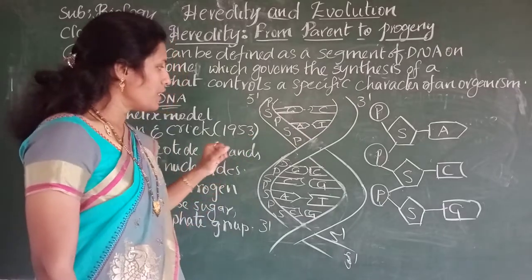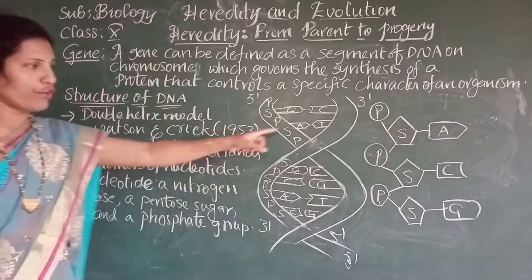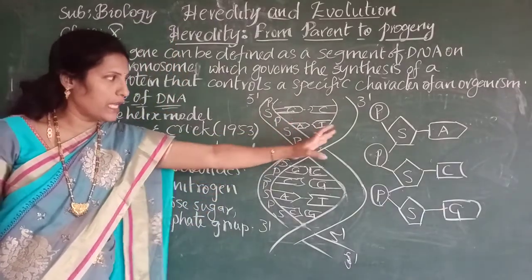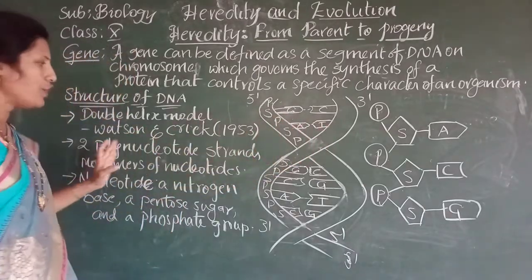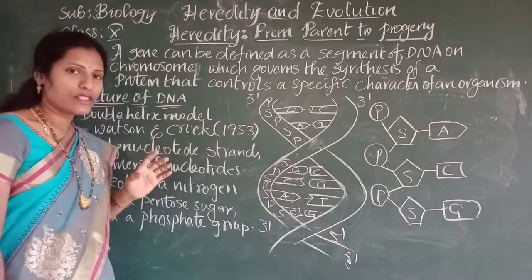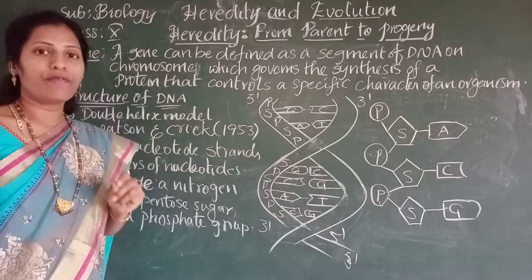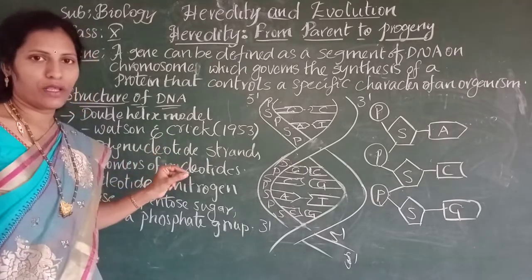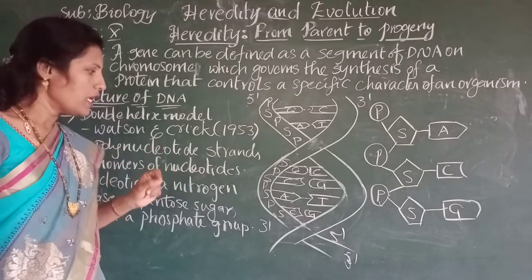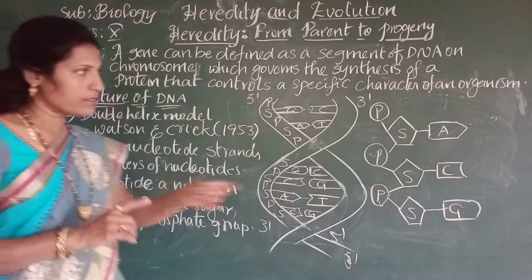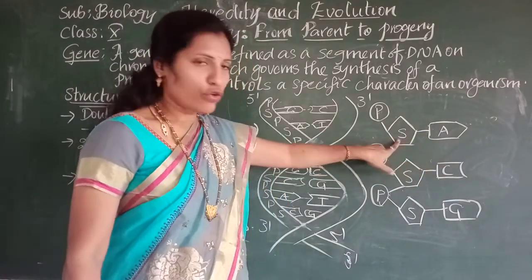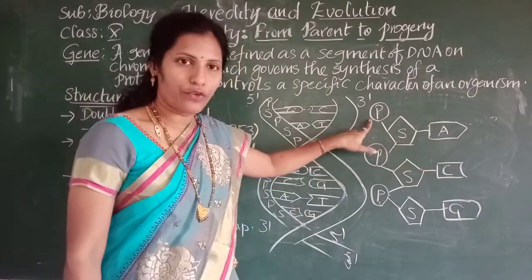If you see each polynucleotide chain, we are saying that DNA is composed of two polynucleotide chains. Each polynucleotide strand consists of units of nucleotides, or monomers of nucleotides, and each nucleotide consists of a nitrogenous base, a pentose sugar and a phosphate group.